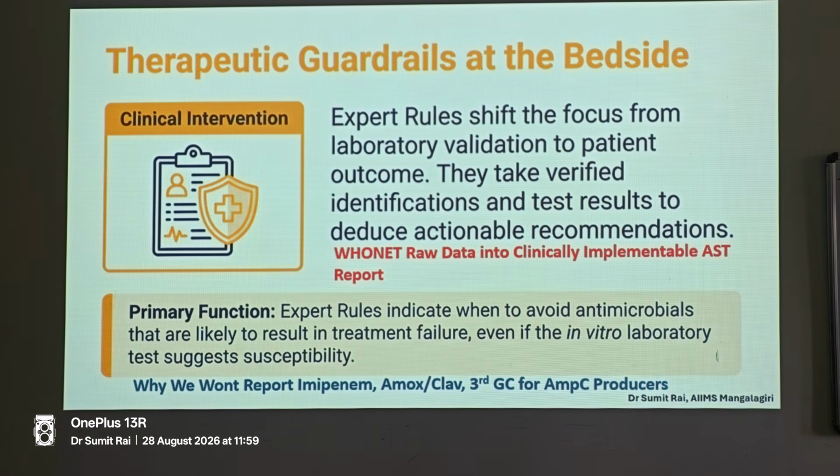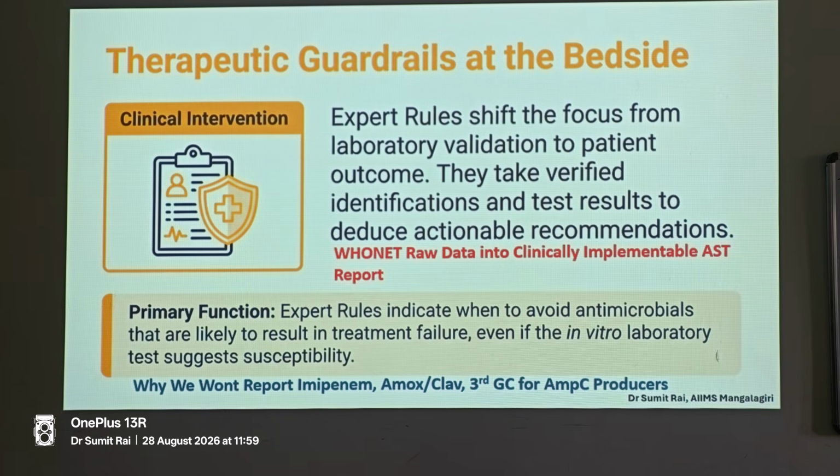I must have told you what the things are that you're supposed to see. Now CLSI says you're not supposed to put more than 6 discs on a 90 mm plate. At the same time, they also say that the distance from edge to edge should be 25 millimeters. What I have practiced for many years is that you put imipenem in the center as an inducer and surround it, ensuring the disc-to-disc, edge-to-edge distance is 25 millimeters. That's the time you see, because this is something nobody tells you. No guideline will tell you to place an imipenem disc in the center surrounded by the various BL-BLI combinations, because that will also show you the expected phenotype.